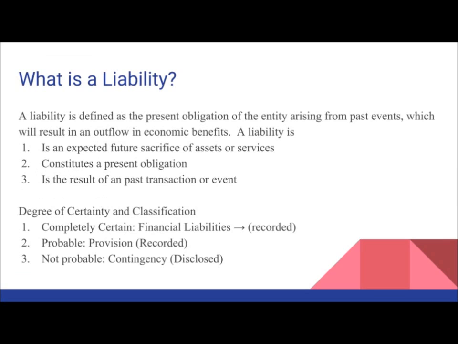Provisions and contingent liabilities are a type of liability. So, what is a liability? A liability is defined as a present obligation of an entity that has arisen from past transactions, which will also result in an outflow of economic benefits. So, a liability is three main things. Number one, expected future sacrifice of assets or services. Number two, constitutes a present obligation. And three, is the result of a past transaction or event.